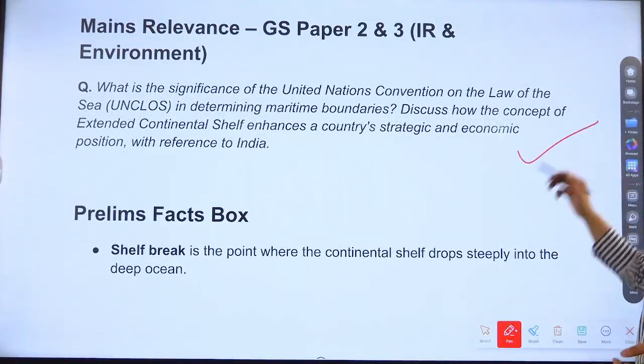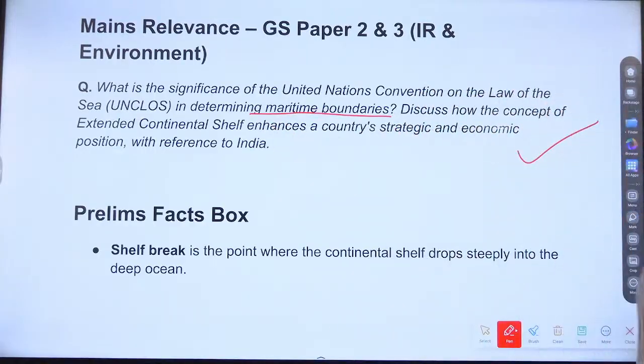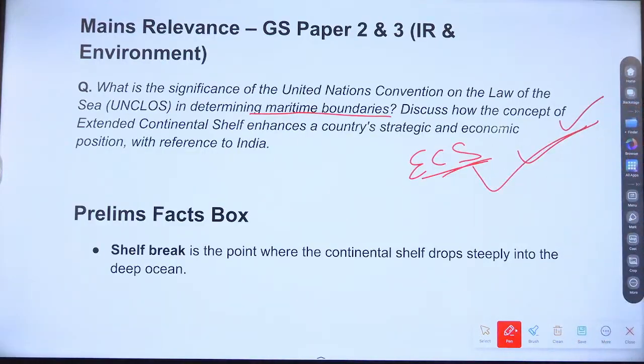Now, very important, the question that can come is: what is the significance of the United Nations UNCLOS in determining maritime boundaries, and discuss how the concept of extended continental shelf enhances a country's strategic and economic position with reference to India. Why is India doing this?